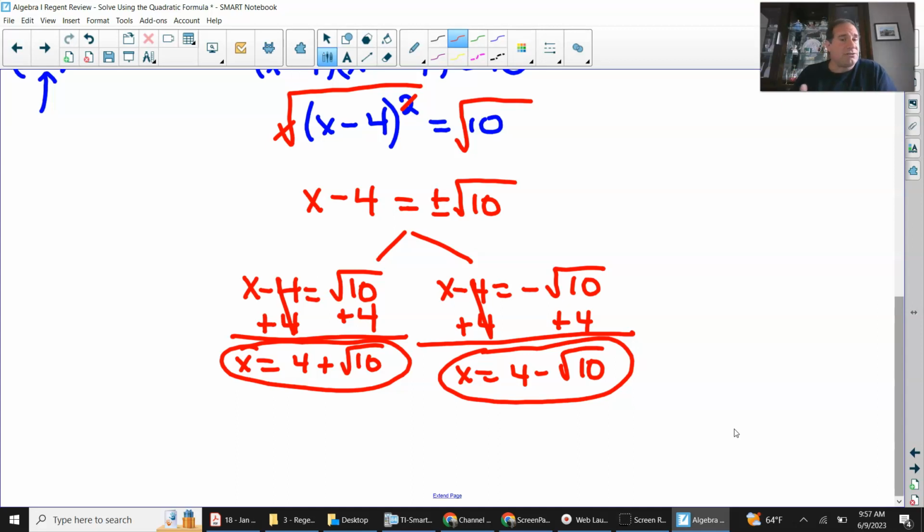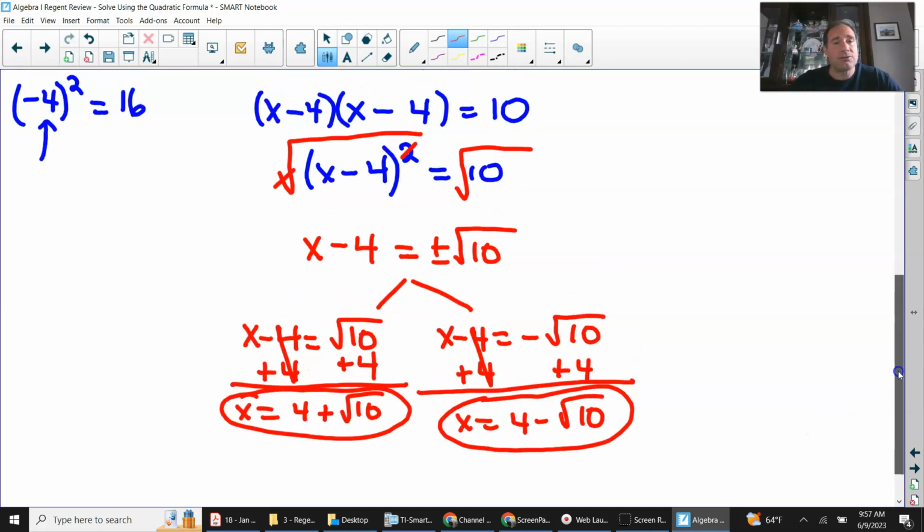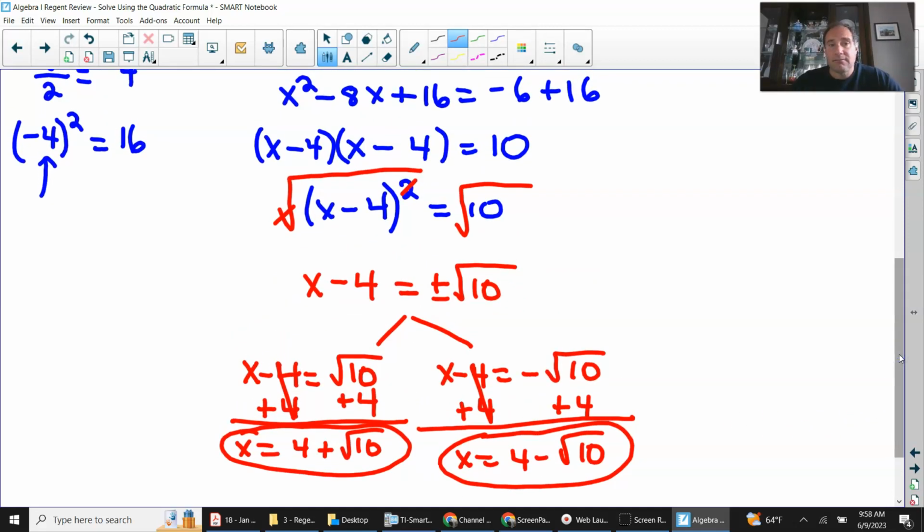Square root of 10 is a non-terminating, non-repeating decimal. You can't write the exact decimal down; at some point you have to round it to the hundredth or whatever it is. So that is your final answer, and that is completing the square.